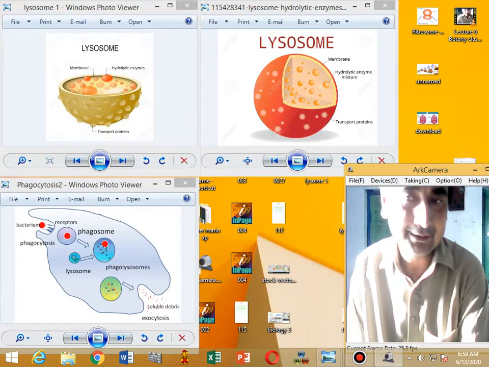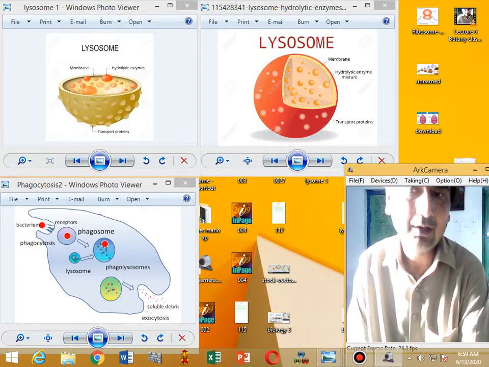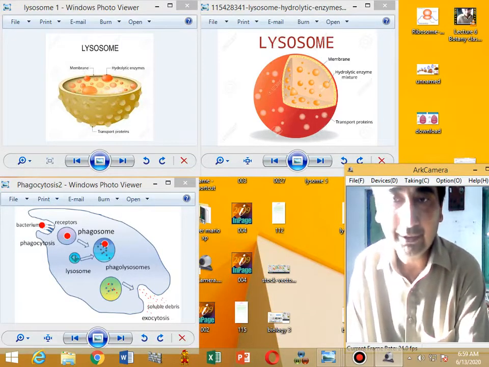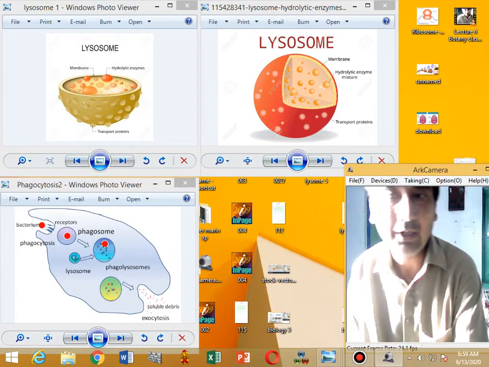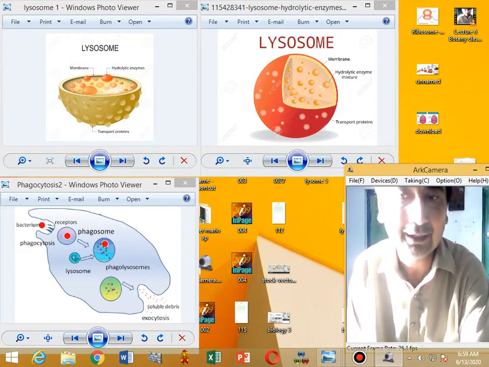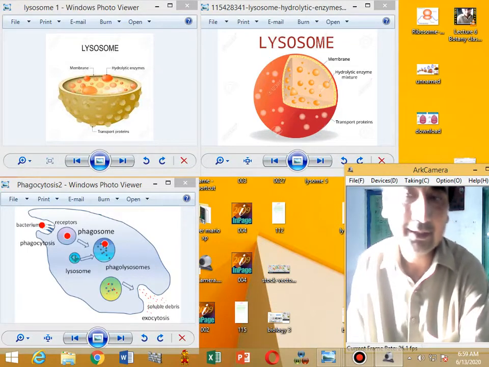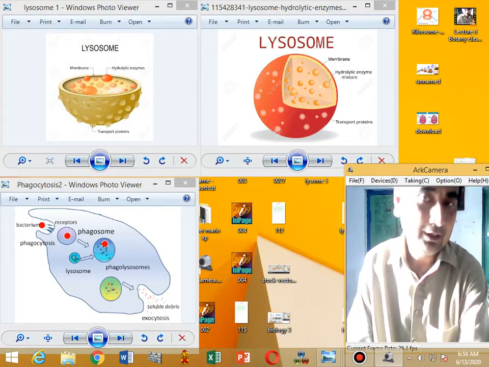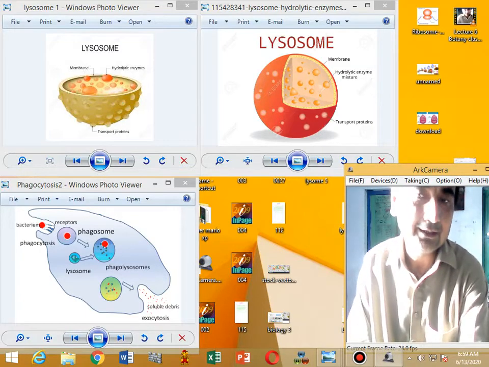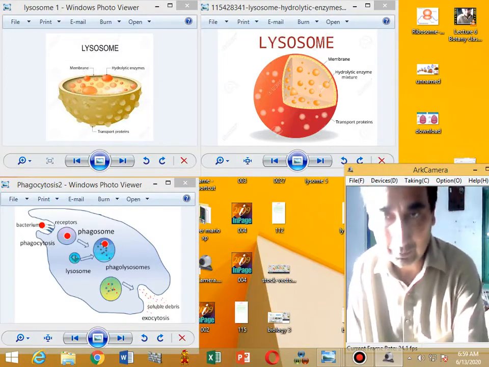Chemically, these organelles are composed of hydrolytic and acid phosphatase enzymes. Now, the question arises where these enzymes are formed. These hydrolytic and acid phosphatase enzymes are formed on the ribosomes.